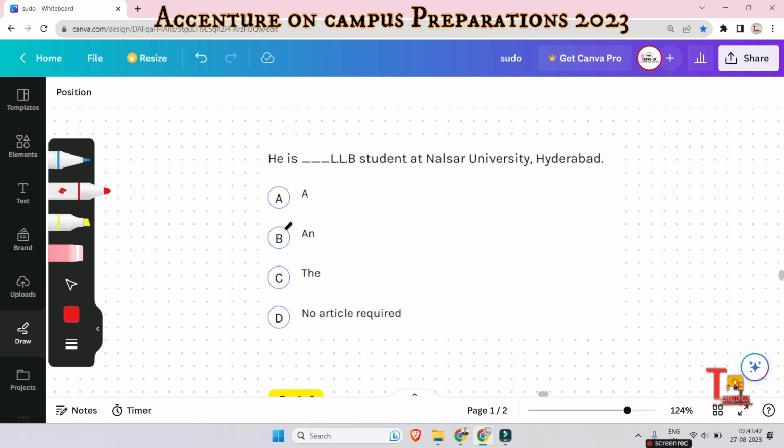The answer will be N. Being a consonant, L is being treated as a vowel. Why? Because we pronounce L like EL, right? L, and E is a vowel, so we have to give N in the blank space, right?